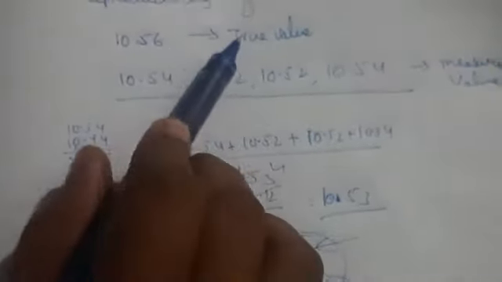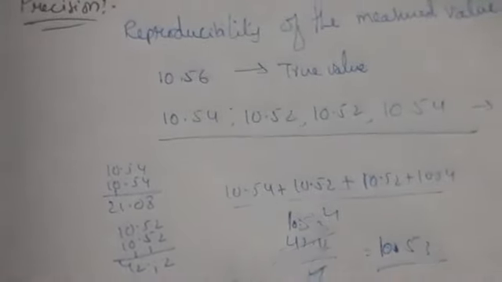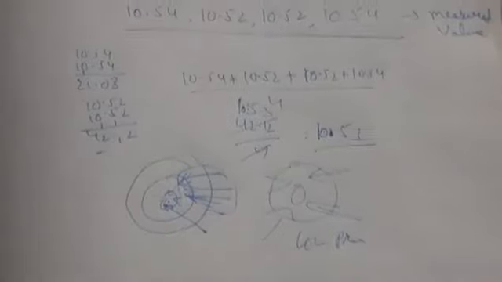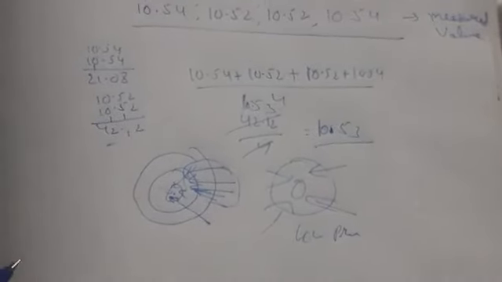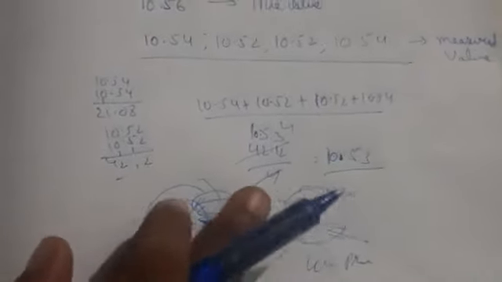The measured values should be close to the true value, meaning the reproducibility of the measured value should be close to the true value. We call this precision. Okay, so this is precision.